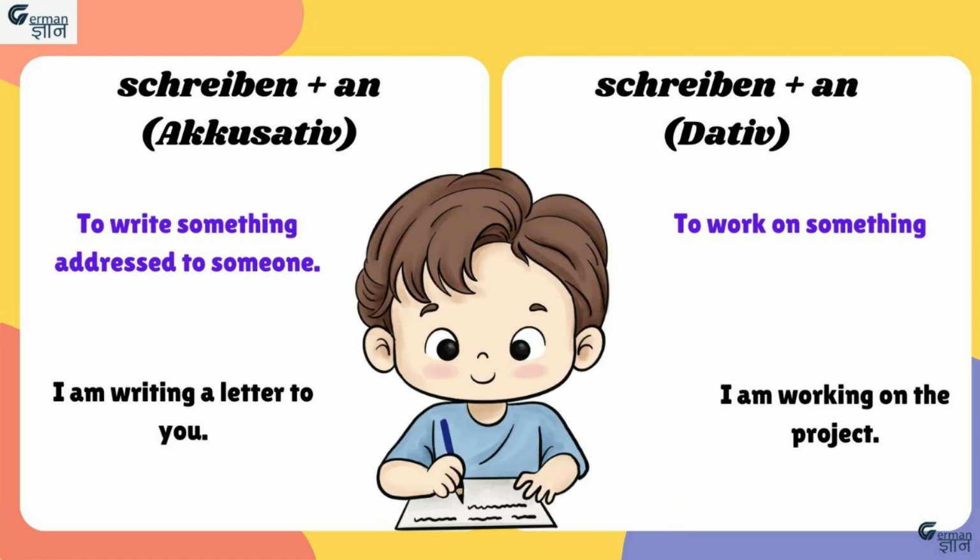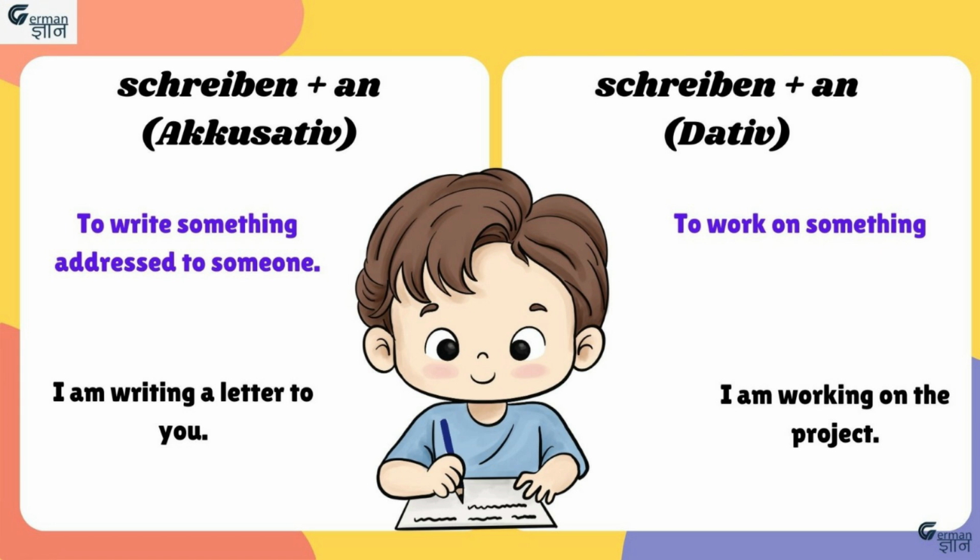Next verb is schreiben. Now, schreiben an means to write something addressed to someone. In this case, the object will be accusative. For example, ich schreibe einen Brief an dich. It means I am writing a letter to you. Now, we can use the same verb, schreiben an, in dative case also. Whenever we use the dative object after this verb with this preposition, then it means to write about or work on something. For example, ich schreibe an dem Projekt. It means I am working on the project.